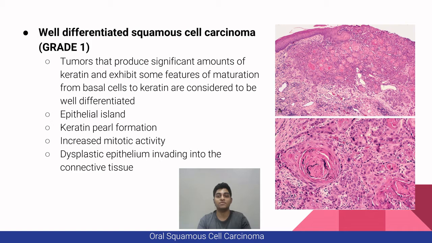For well-differentiated squamous cell carcinoma or grade 1, tumors that produce significant amounts of keratin and exhibit some features of maturation from basal cells to keratin are considered to be well-differentiated. You can also see epithelial islands, which is here. They have a similar resemblance to the original epithelium. Then keratin pearl formation, which is the circular figures here, and it has a whorl appearance. Next is increased mitotic activity and dysplastic epithelium invading the connective tissue. You can see here on the right side that the epithelial cells with the keratin pearls are invading into the connective tissue.